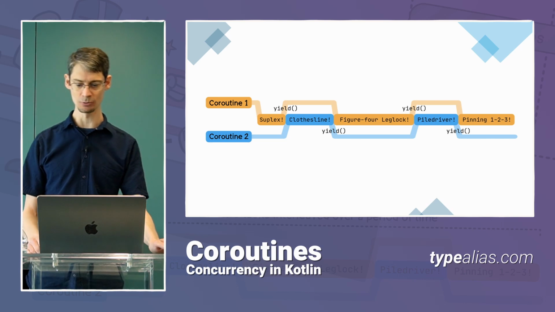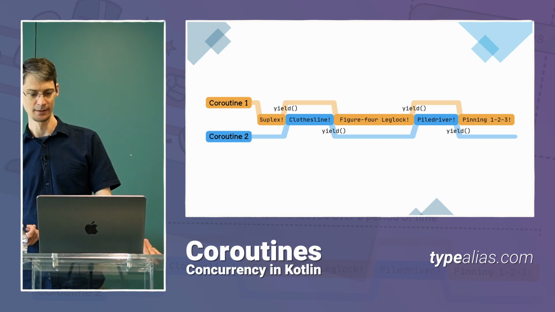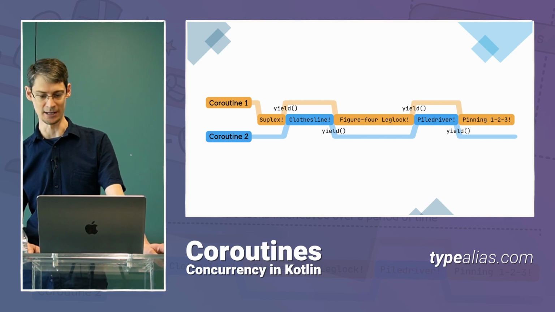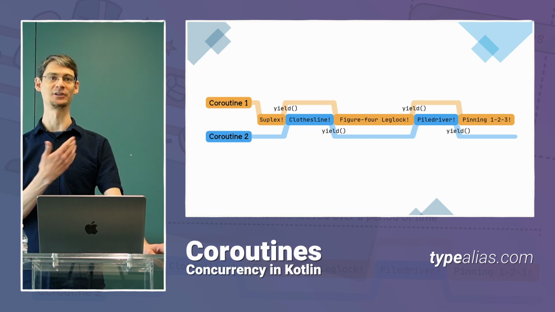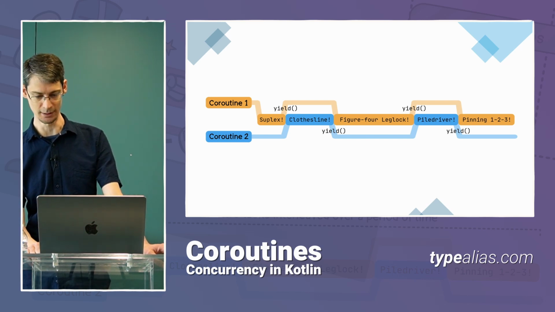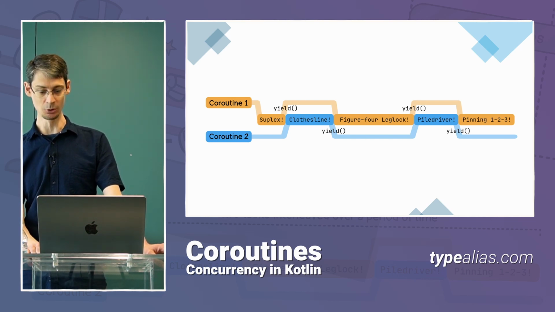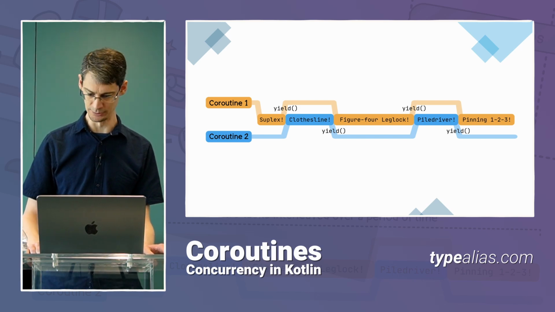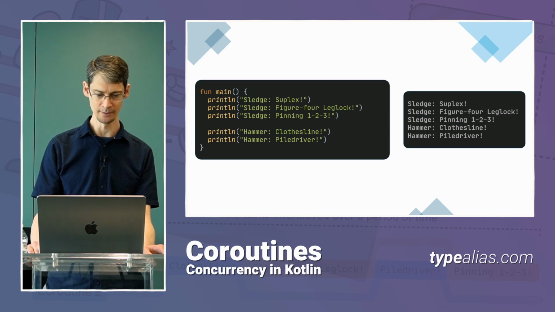With concurrent code, each coroutine gets a little bit of time to run, and then it can choose to suspend. It will yield its time slice to another coroutine, at which point that coroutine can step in, and then it can decide to yield as well. So let's update our code that we had before so that it uses coroutines.